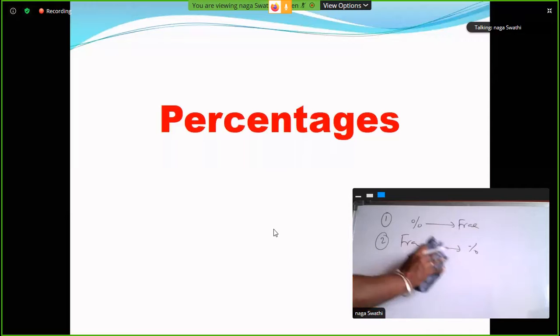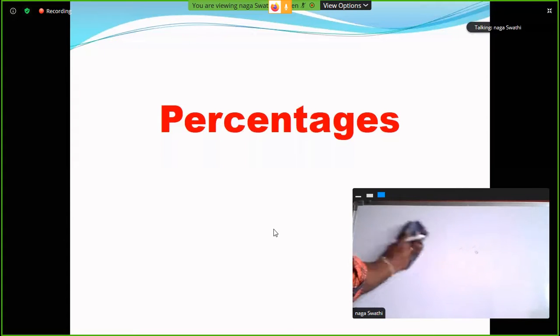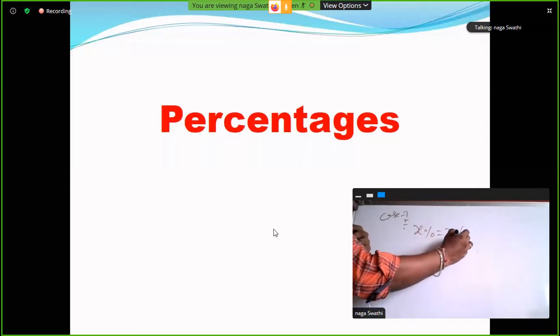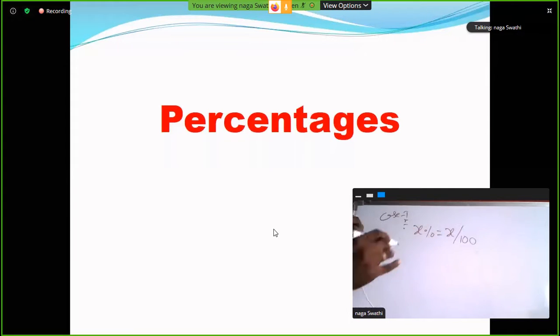These two are the most important cases. In case 1, x percentage converted into a fraction: x percent means x divided by 100.